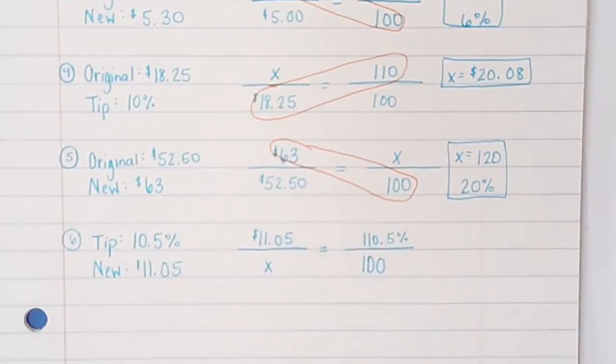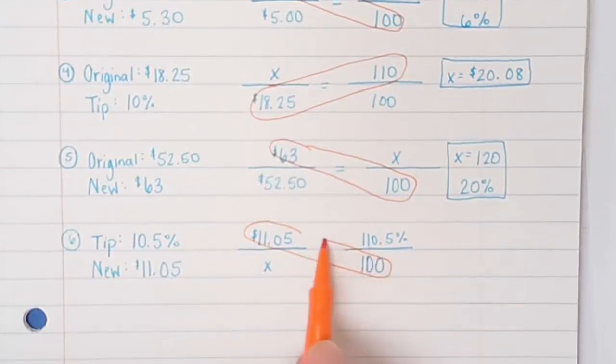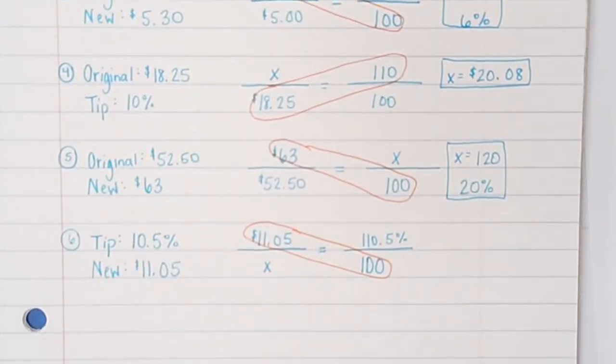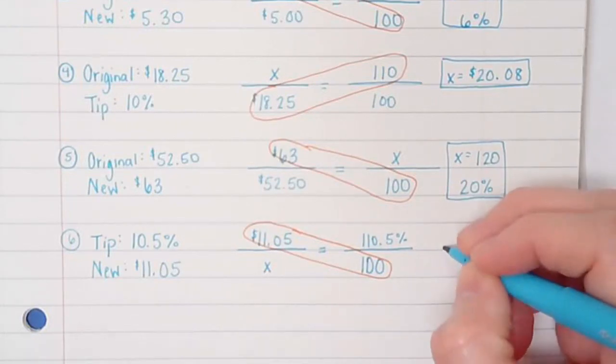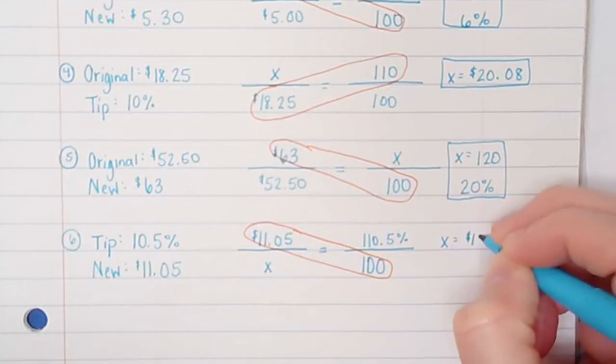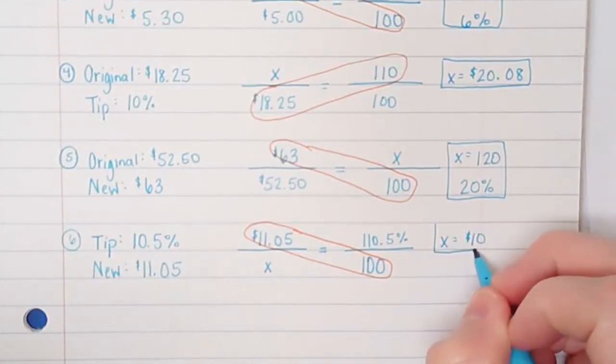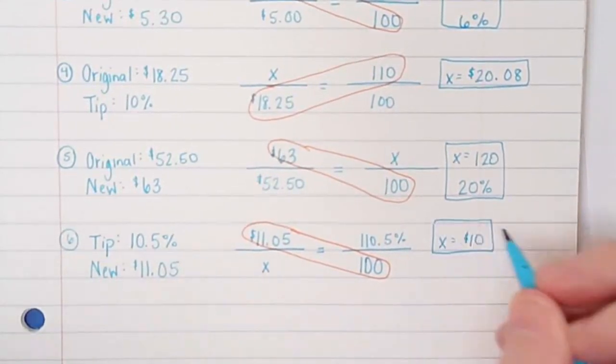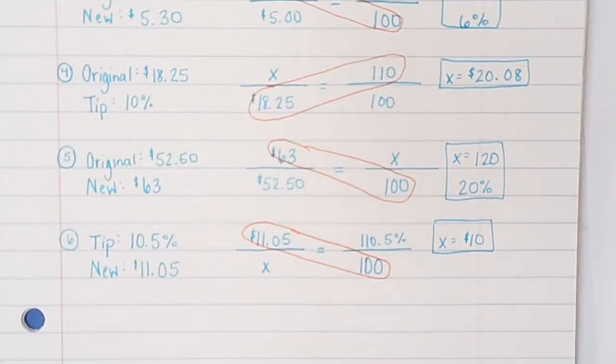So when I go and cross multiply, $11.05 times 100, and then divided by 110.5, we get 10. So what that means is that my meal cost $10. I ended up leaving $1.05 for tip, so I ended up at $11.05.